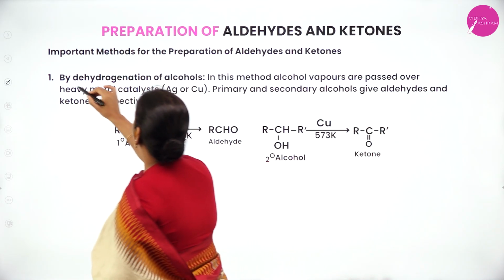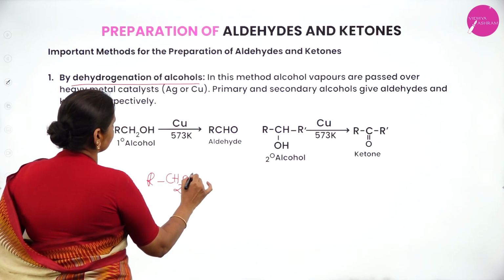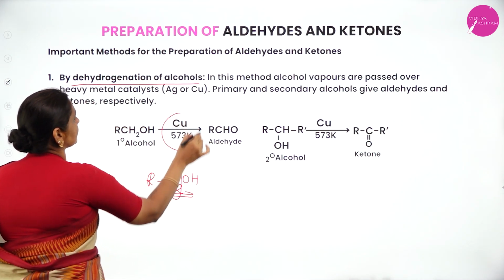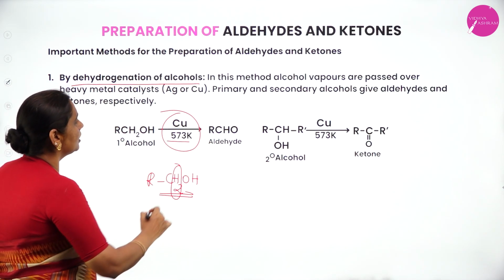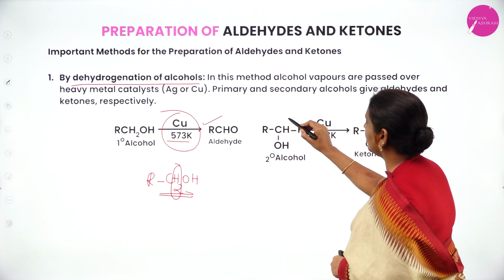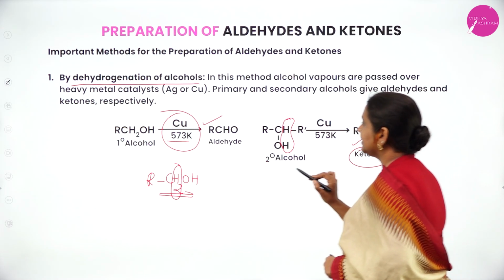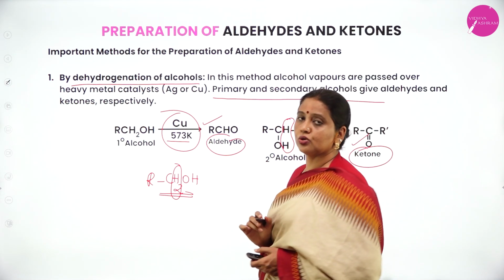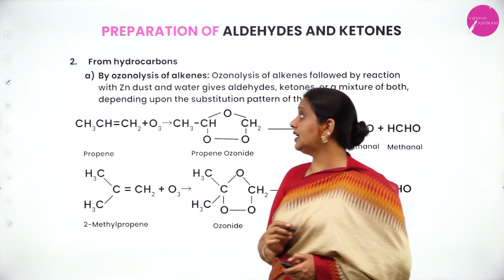First one, dehydrogenation of alcohol. When you consider primary alcohol, dehydrogenation means we have to remove hydrogen. In the presence of catalyst called heated copper or silver at 573 Kelvin, you will get aldehyde. Similarly, you take secondary alcohol, you remove hydrogen, you will get ketone. Therefore, both aldehyde and ketones are obtained by the dehydrogenation of primary and secondary alcohol in the presence of heated copper or silver at 573 Kelvin.